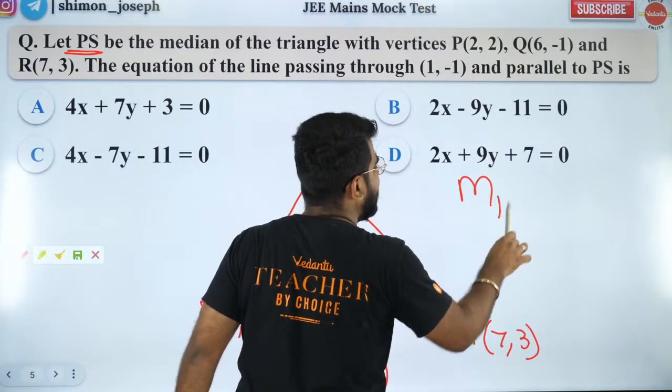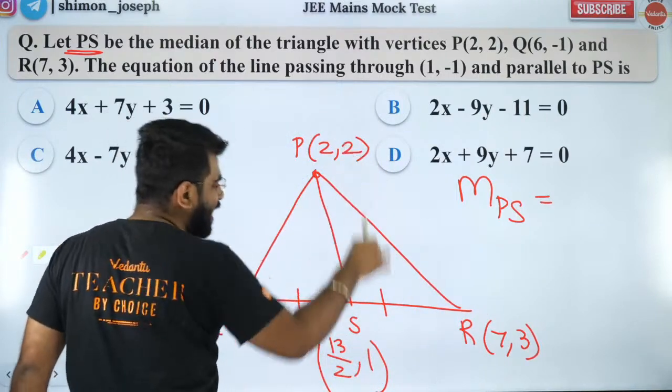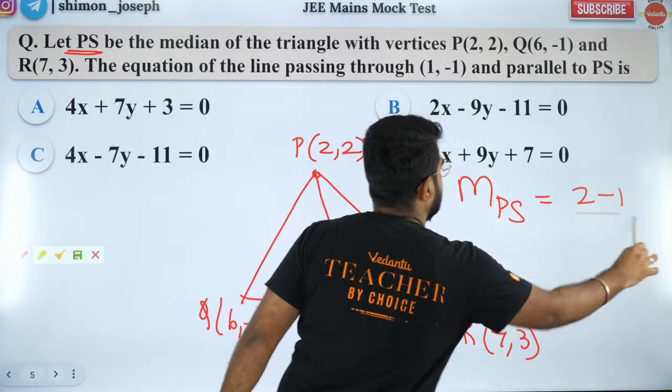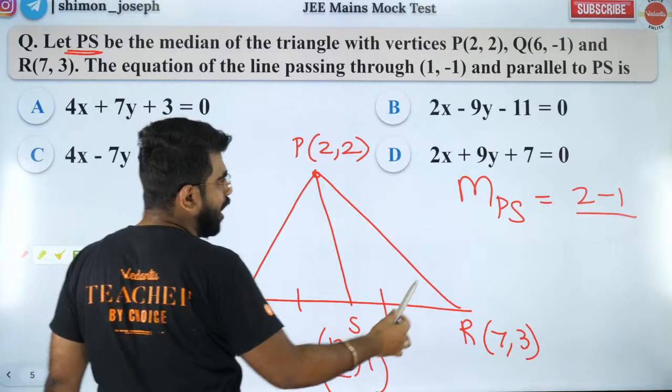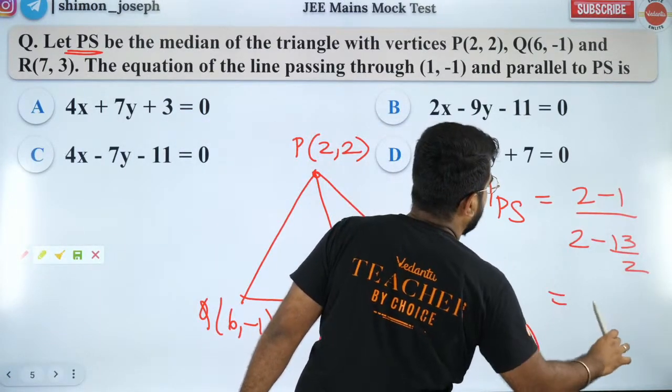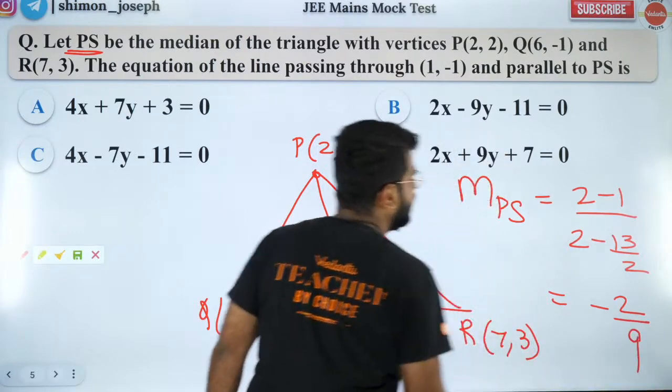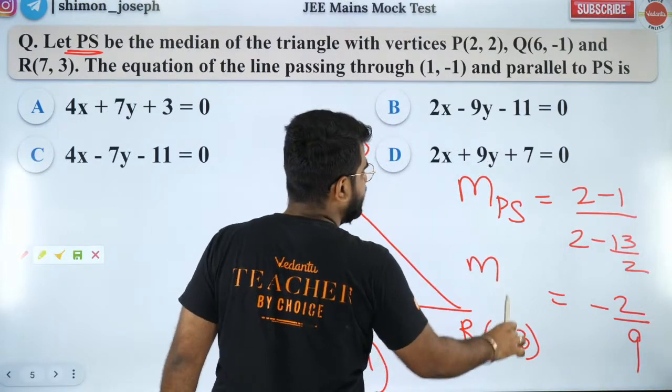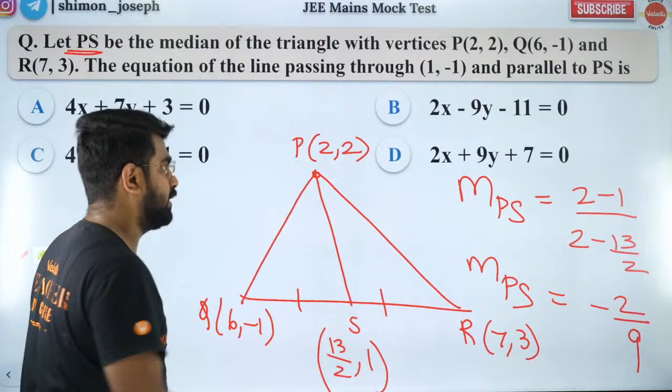So what is the slope of PS? The slope of PS is equal to (y2 minus y1) by (x2 minus x1). That's going to be how much? 2 minus 13 by 2. That's equal to how much? Minus 2 by 9. Is that all right? This is the slope of the median PS.